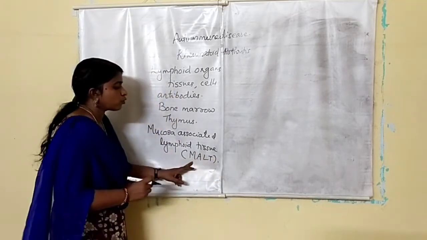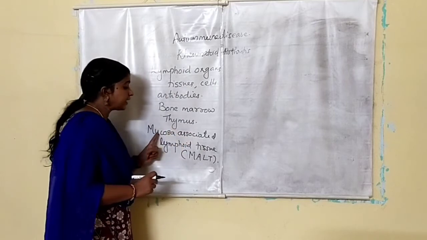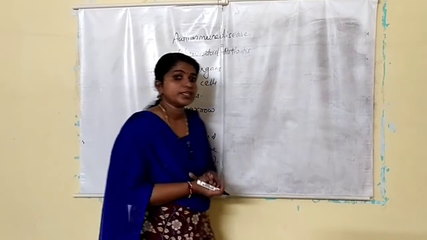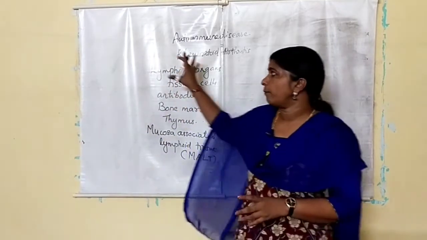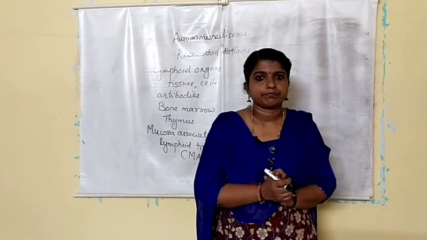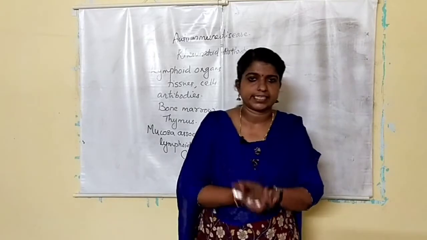It is the tissue present in the lining of the mucous membrane of the major tracts. That is all about the immune system of the body. Clear?